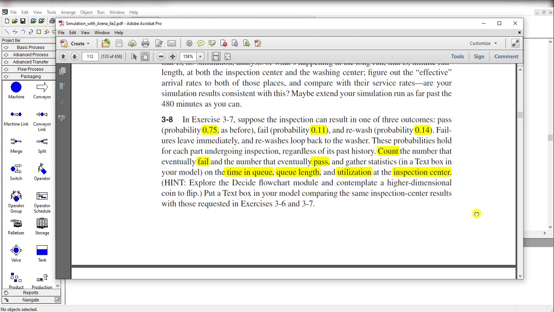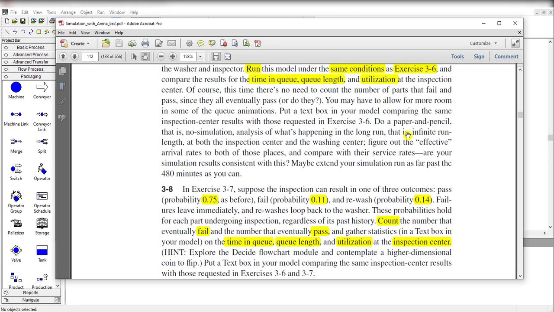In this video we solve exercise number 3-8. In this exercise, suppose the inspection can result in one of three outcomes. The passing probability is 75%, the part failing probability is 11% and rewash probability is 14%.